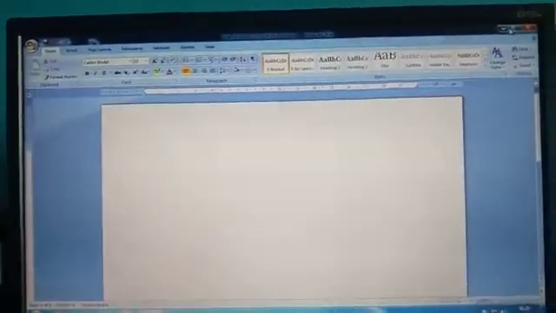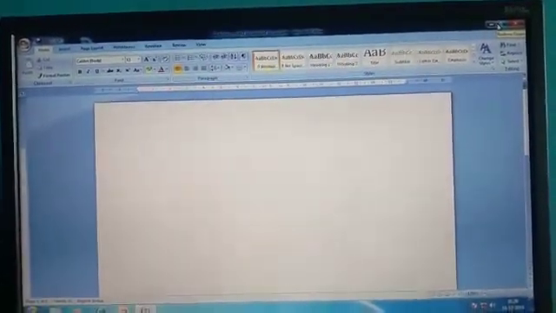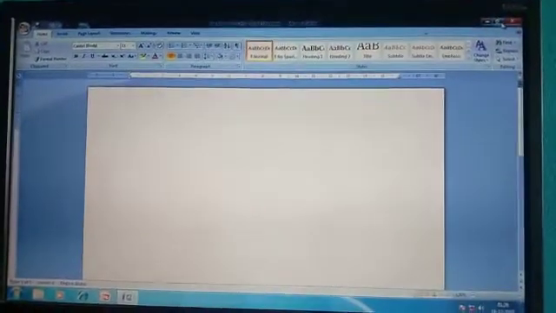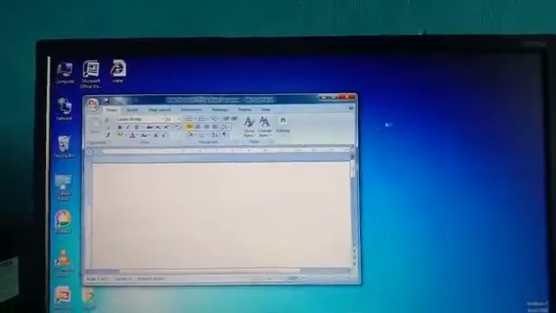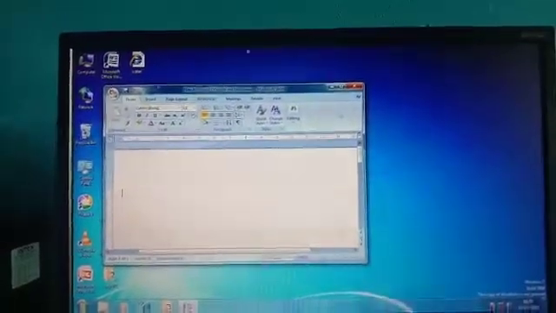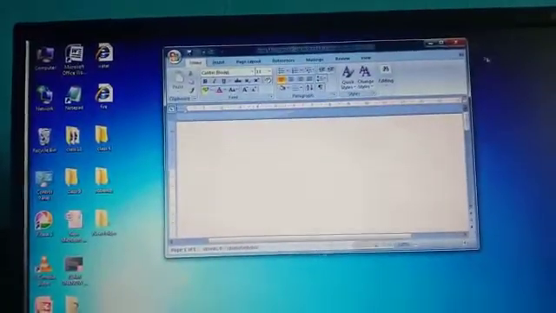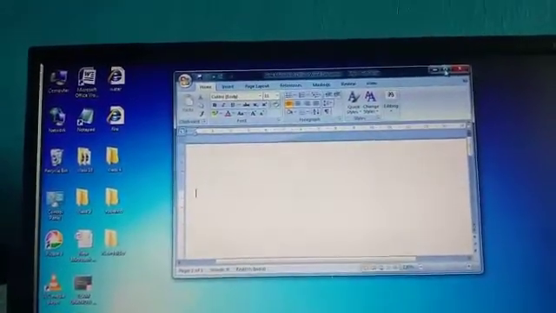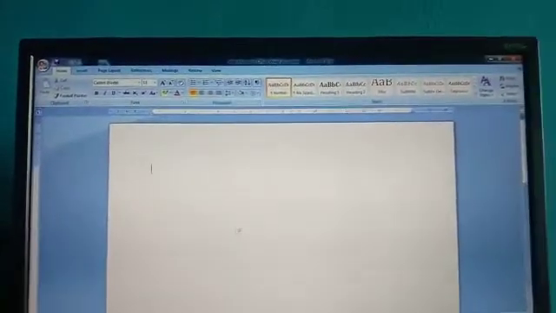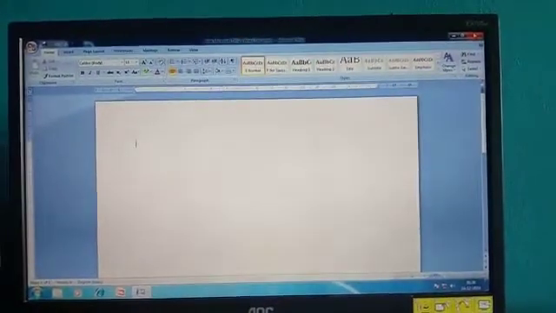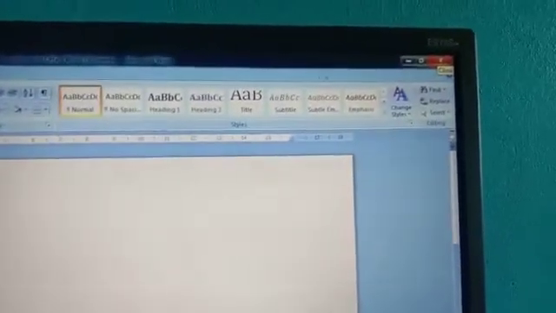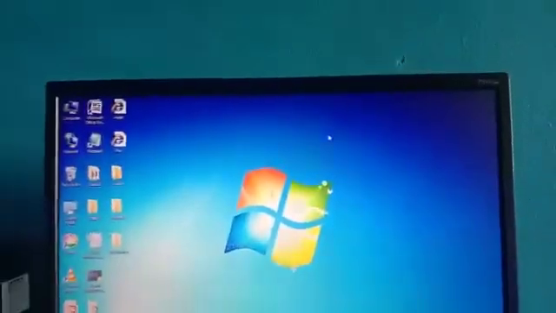Now the maximize button. To maximize, and now we'll restore the button. To restore, left click this, now it has come to the restored size, and we can drag this however we want to display it. Now to bring it back to normal, click this. And to close this file, you can click this red button, left click it, close. Now the file has been closed.